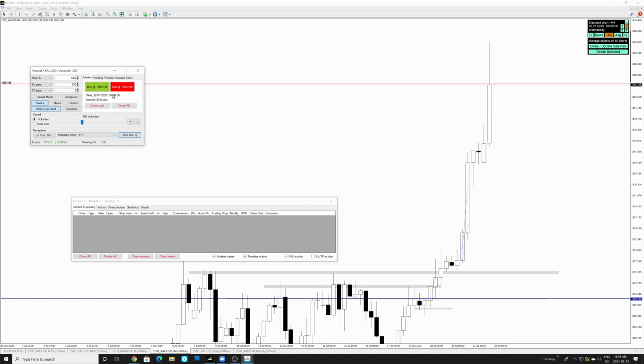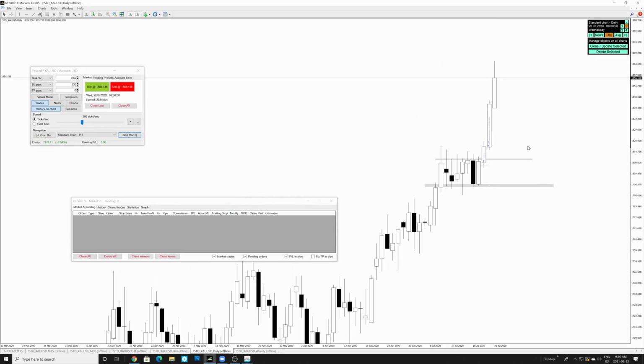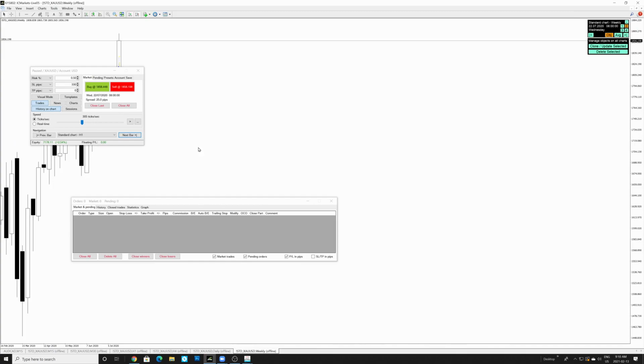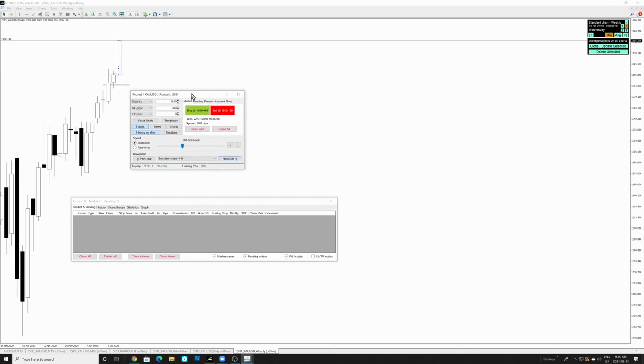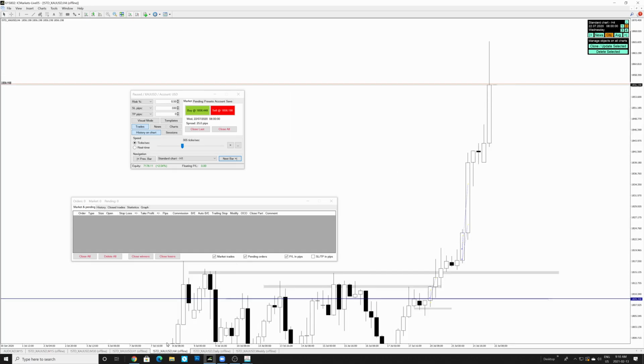All right, so this is pre-London right now. Price has moved up, and we're trying to come down a little bit. Let's take a look at the daily. Daily has also moved up a little bit. Looking at the weekly time frame, weekly is also moving bullish at this point. Okay, weekly is moving bullish, daily is moving bullish. We have the 4-hour. This is the start of the new 4-hour candle, 2 hours before London open.